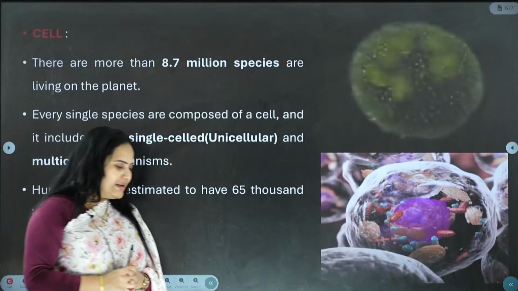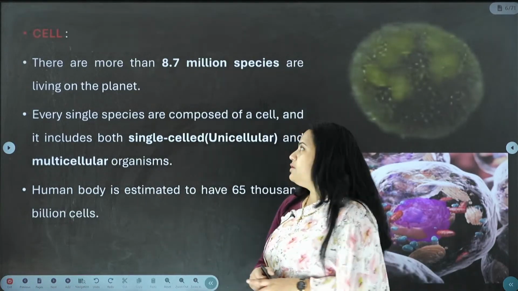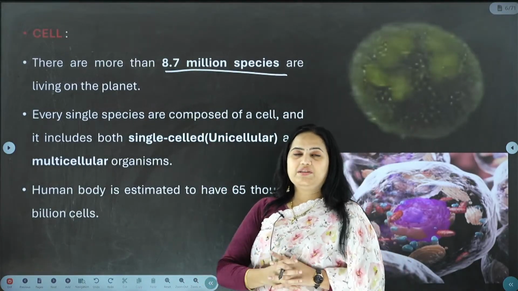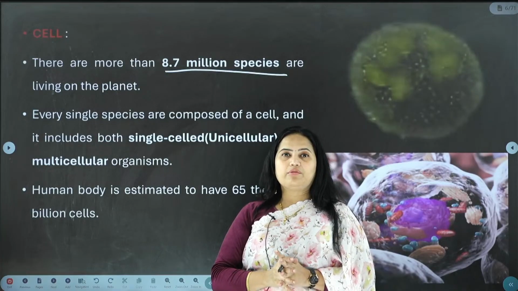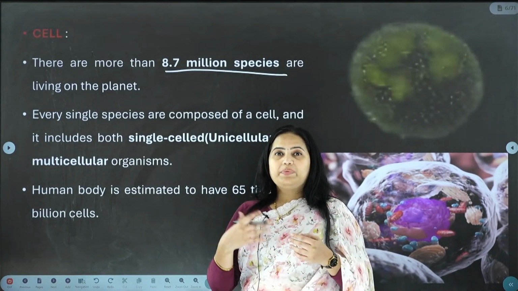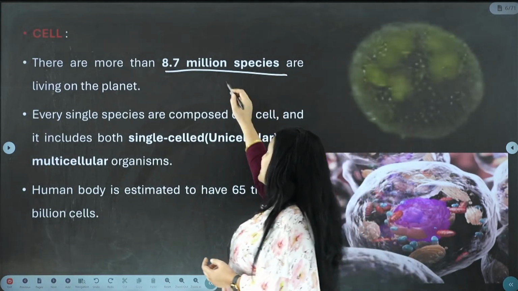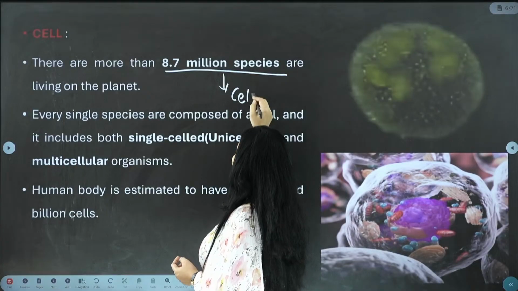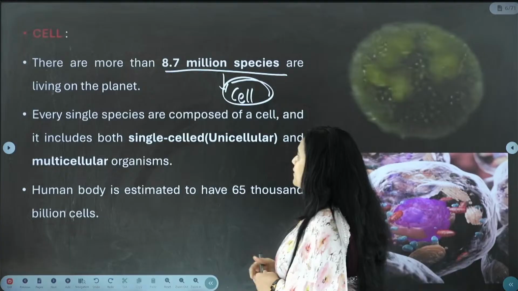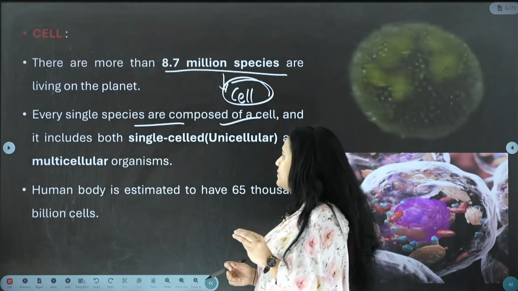So, approximately throughout the world till date, we have discovered 8.7 million species. How many species have we discovered? There are 8.7 million species. Probably in the near future we will discover more species which are present on our planet. And we see every single species is composed of a minimum of one cell.